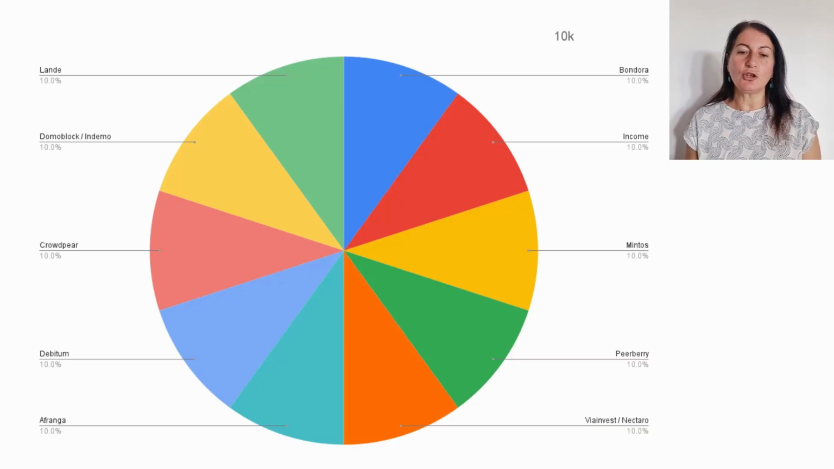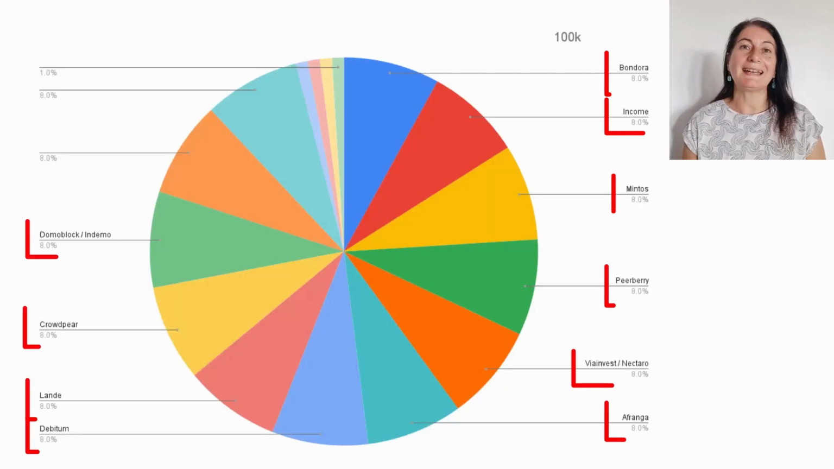And that's how my investment portfolio of 10,000 euros would look like. I would invest 10% in each of these platforms, so I would invest 1,000 euros in each of them. I would invest 10% in Mintos, 10% in Via Invest, 10% in Bondora, Peerberry, and Income. Then I would invest in companies with 10% in Debitum, 10% in Afranga, and in agricultural loans, another 10% in Lande. In real estate investment, I would invest 10% in Domoblock and 10% in Crowdpair.